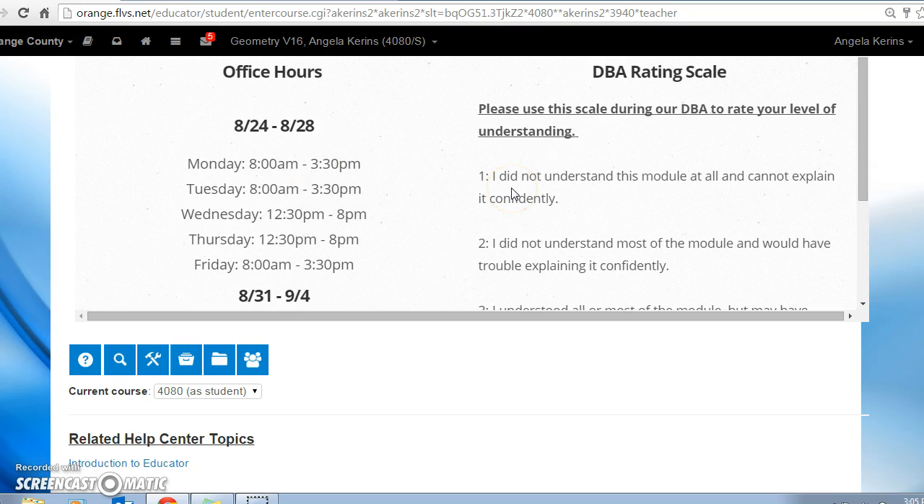Also, down at the bottom here is your DBA rating scale. You're going to use this scale when we talk on the phone or when we do our DBA sessions through the virtual office. You're going to check this scale and you're going to give me your rating.